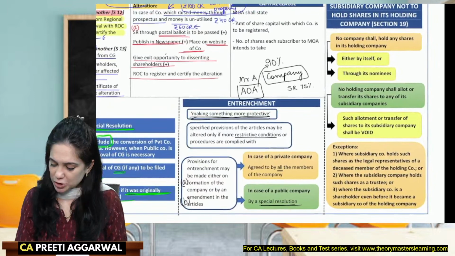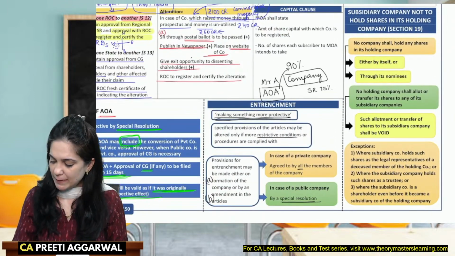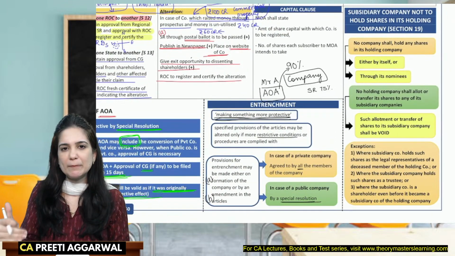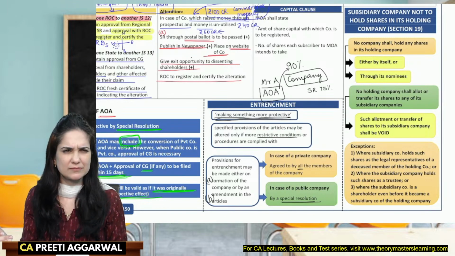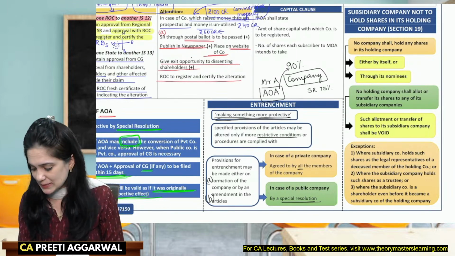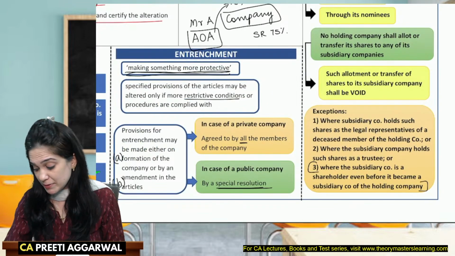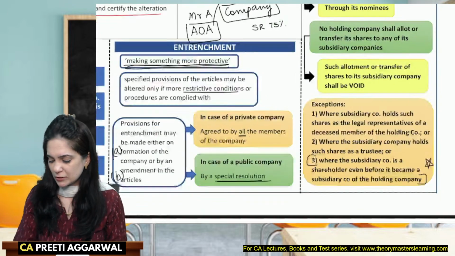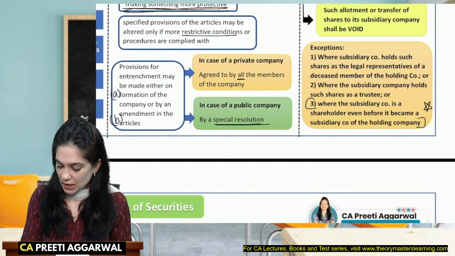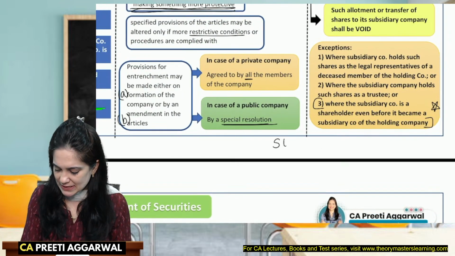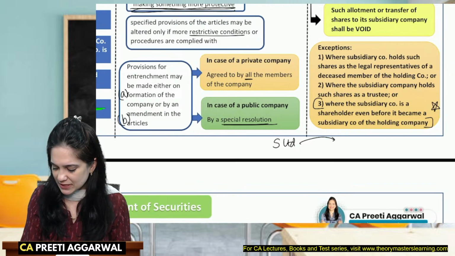What about the shares held by a subsidiary? Okay, can a subsidiary company purchase shares of the holding company? No. What is important over here is where the subsidiary was already a shareholder even before it became a subsidiary. This is important. Questions may be asked on this. So let's say, for example, that S Limited was already holding, let's say, 1% shares in H Limited. Now S has become its subsidiary.